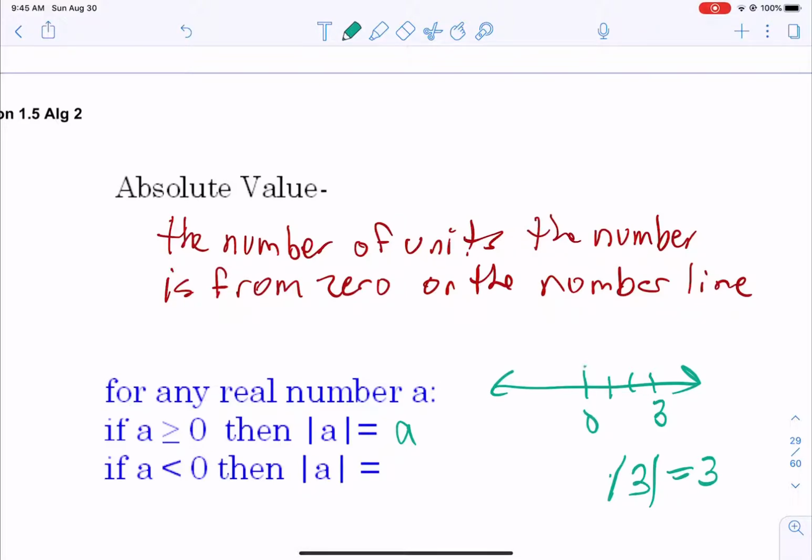So that's why this first line says that the absolute value of a is a when a is greater than or equal to 0. So think positives or 0, the absolute value doesn't really change anything. Now, if we're in the negative region, like -2, we are 2 units away from 0, so the absolute value of -2 is 2. So what did we do? Well, we had to change the sign. So that's why the second one says if a is less than 0, then the absolute value of a equals -a.